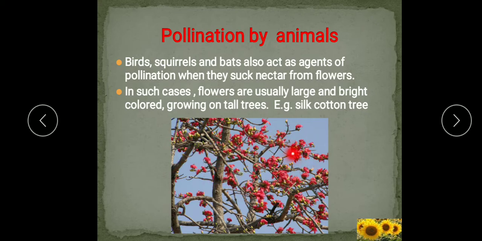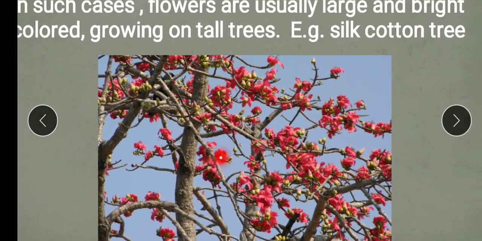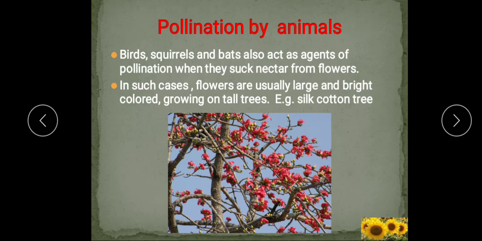You can see this is the silk cotton tree. You might have seen this plant in gardens. This is a beautiful plant, and you can see many flowers on this tree. So, they are the flowers which are pollinated by animals.